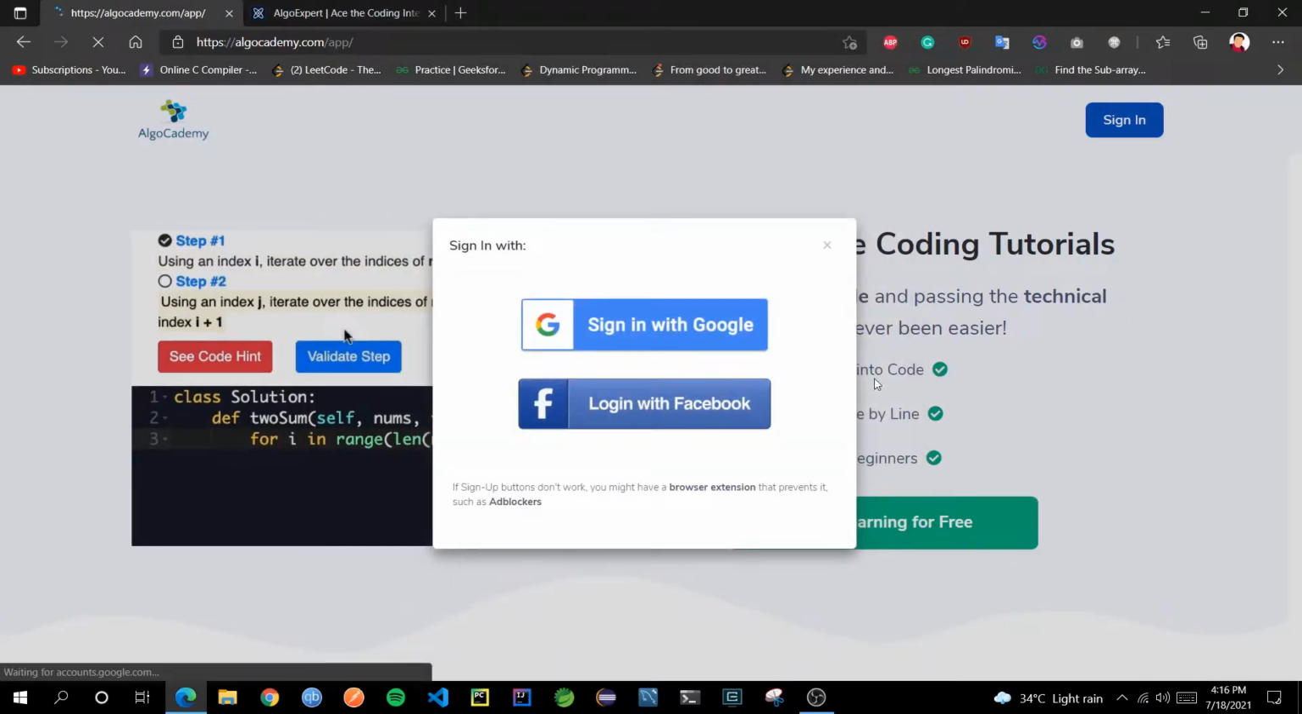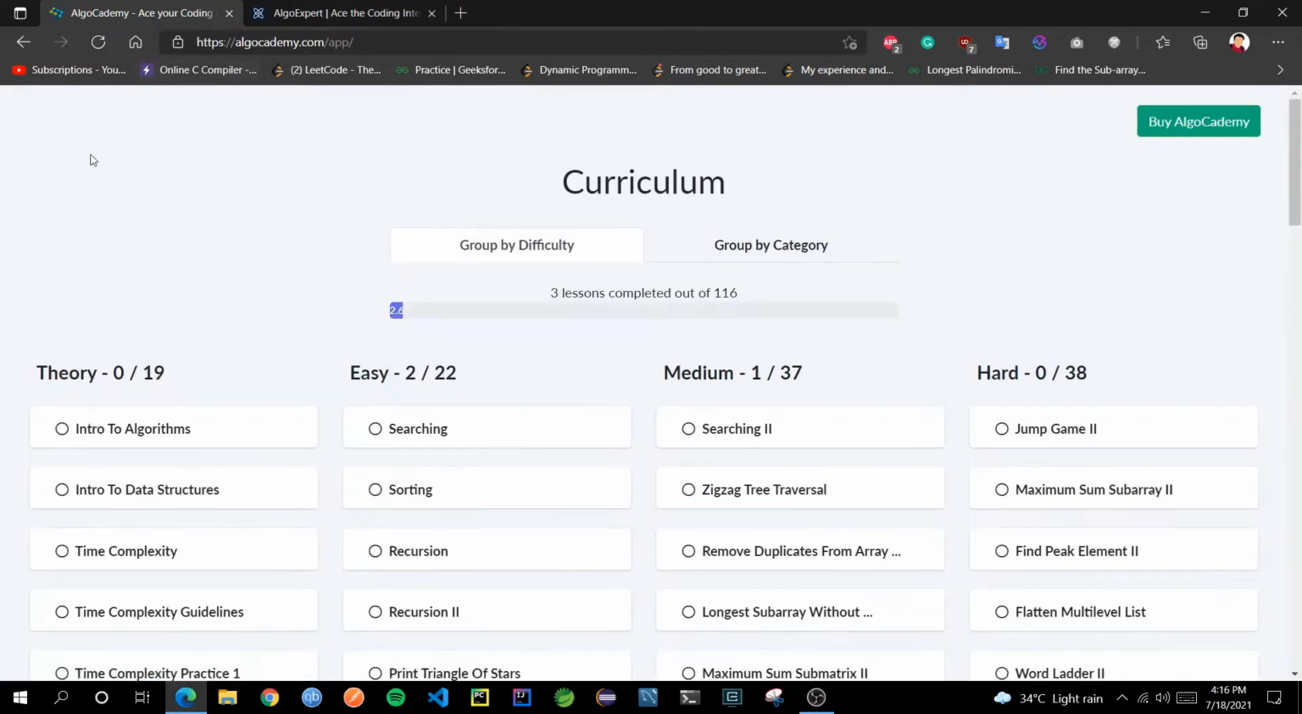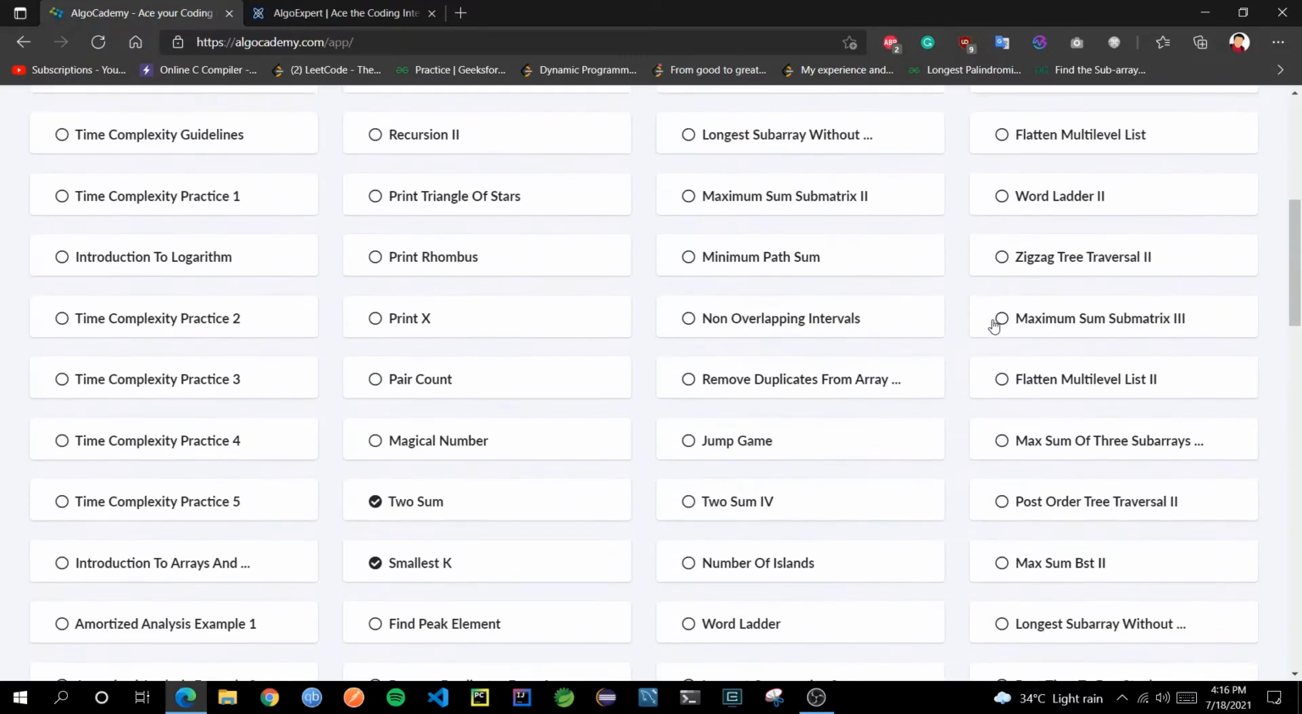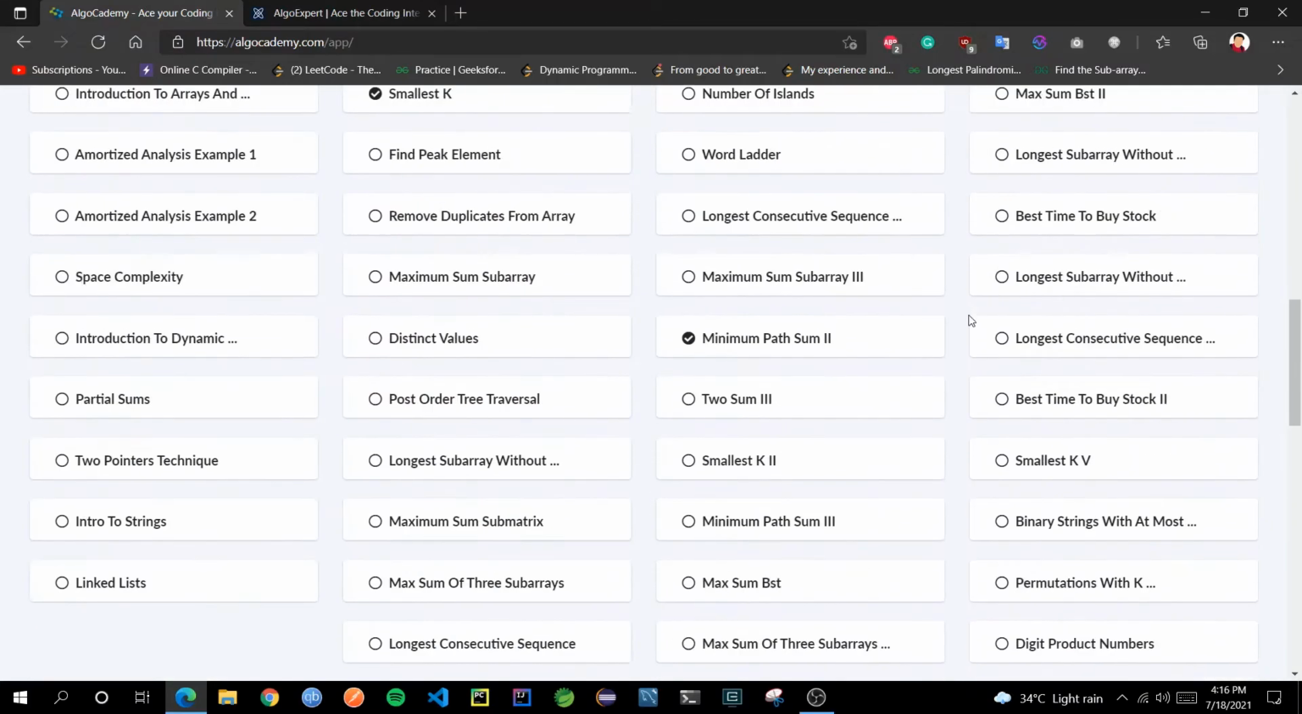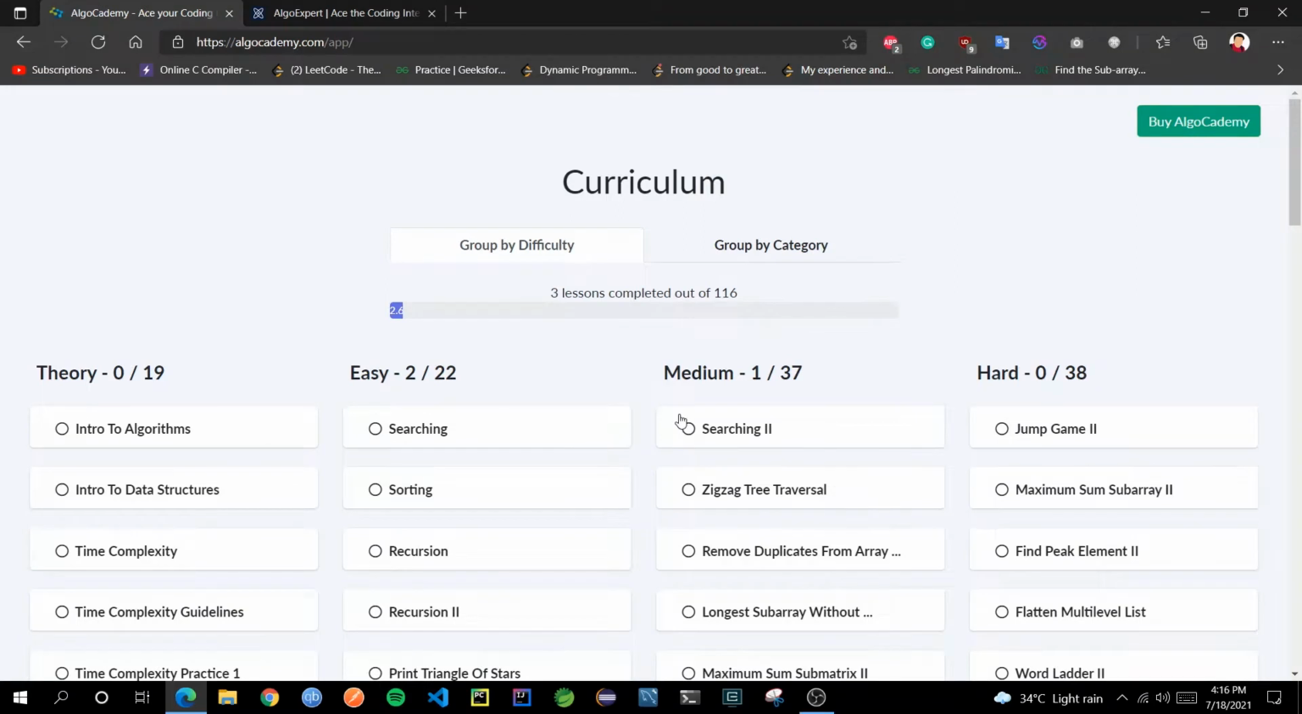You can sign in with Google or Facebook, anything. So let's say I sign in with my account, and after signing in, let it load. Then this page will open where you can see all the questions which are there in this platform. As of now, the question count is 116, but I can say for sure more questions will be added in the coming months, because this question count keeps incrementing as time goes by.